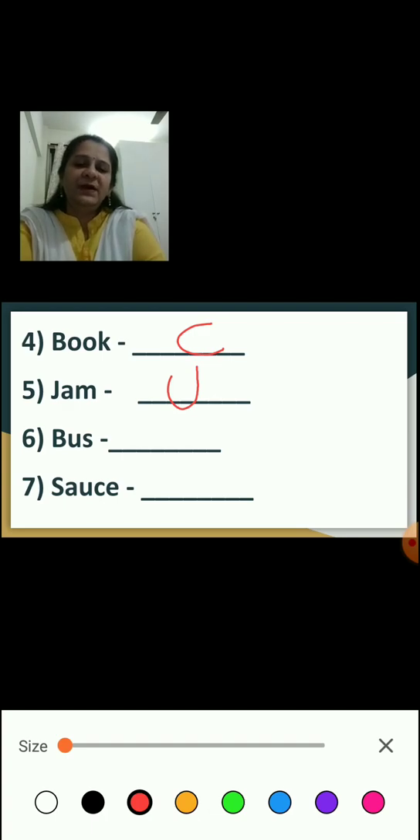Can you count buses, children? Yes. 1 bus, 2 buses, 3 buses. So bus is a countable noun. Can you count sauce, children? No, you cannot count sauce. So this is also an uncountable noun.